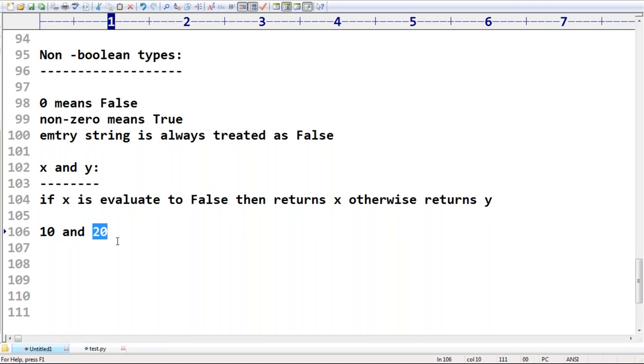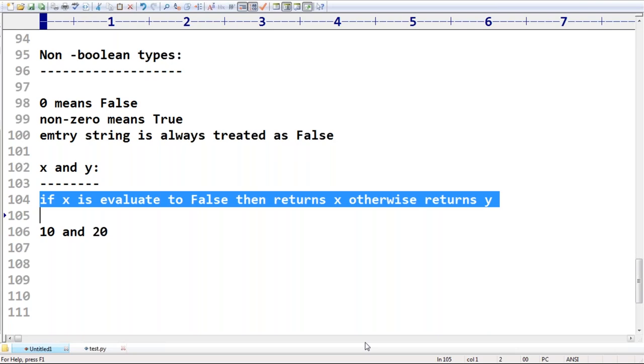Sir, true and true, the result is always true. First one is true, the second one is true, that's why the result is always true. No. If we apply these operators for non-Boolean types, the result is also a non-Boolean type only. Remember that.